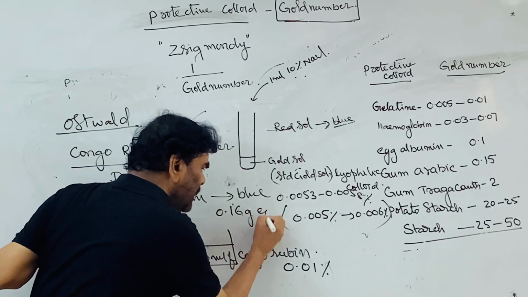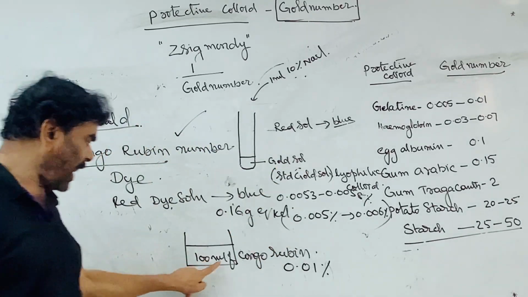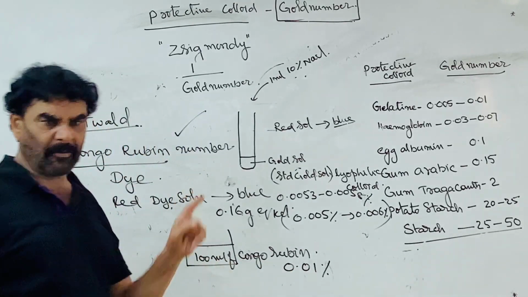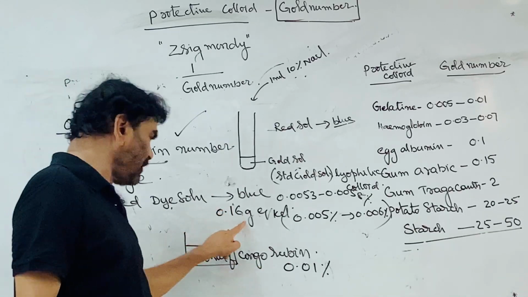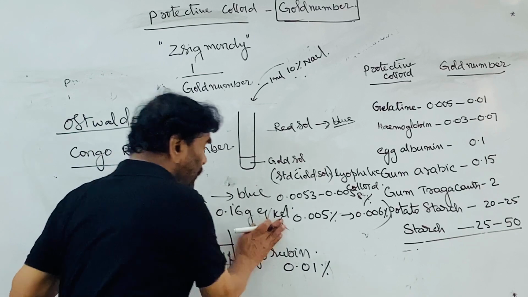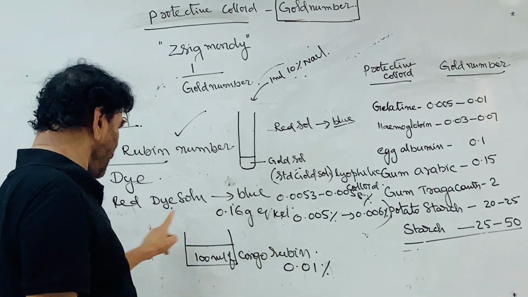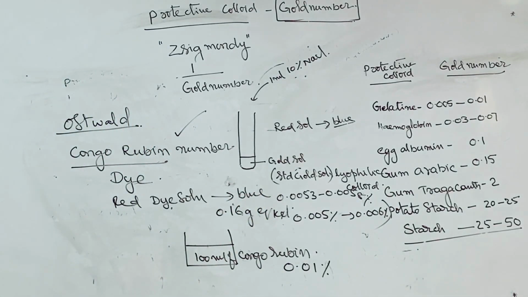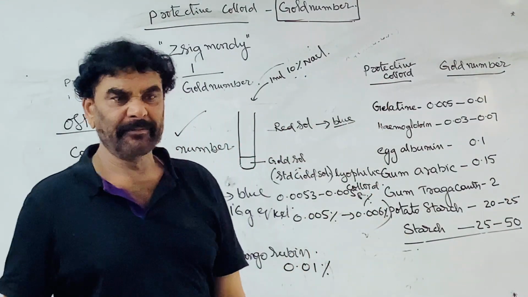0.16 gram equivalence of KCl is added. See, 100 ml of the Congo Rubin of 0.01%, a lyophilic colloid is taken. To that, 0.16 gram equivalence of KCl, potassium chloride, is added. When it is added, the red dye is converted to the blue dye. Coagulation takes place. So to prevent the coagulation, add the protective colloid.